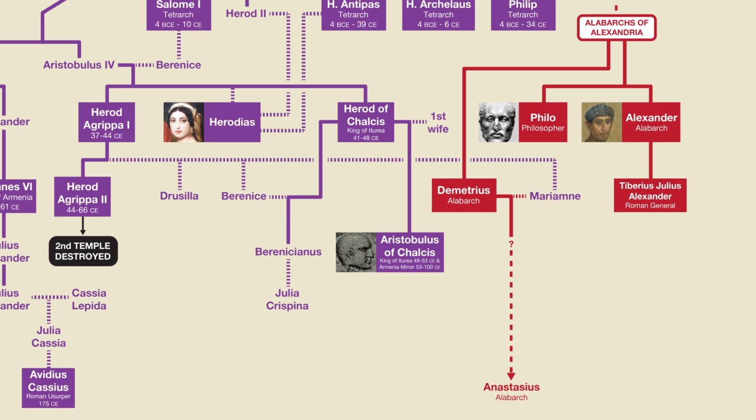It's not clear how Demetrius is connected to these other well-known figures, but it is likely that he was closely related somehow. What we do know is that the position of Alabarch far outlasted the 3 major Jewish-Roman wars, and although we don't know the exact details, some early Christian documents mention the last known Alabarch as being a man named Anastasius, who probably served during the Severan dynasty of Roman emperors, who were notable for their much more favorable treatment of Jews. If there are any direct descendants of the Herodian dynasty today, they are likely descended through this Egyptian branch, which would also make them heirs to the Hasmonean dynasty and the Alabarchy.